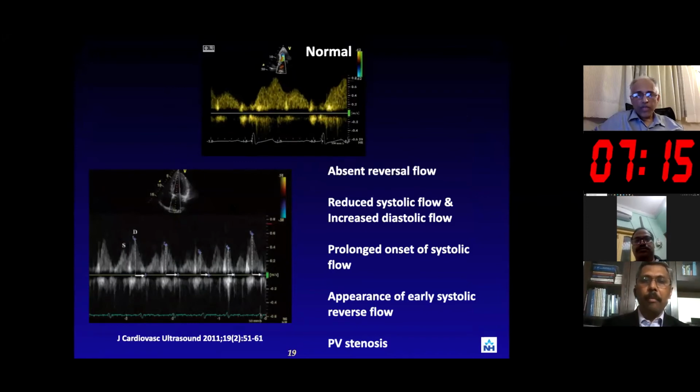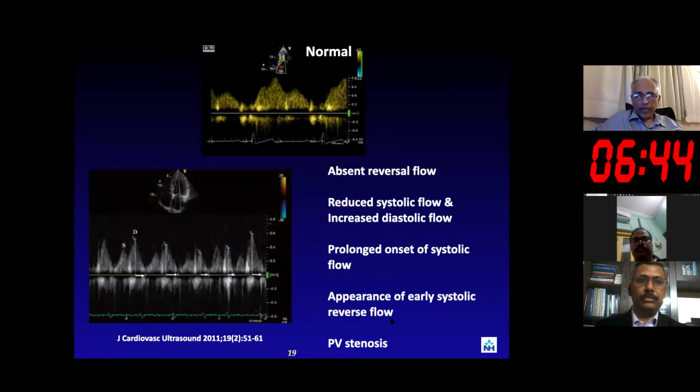What happens in atrial fibrillation is that the atrial reversal is absent, there is reduced systolic flow and there is increased diastolic flow because of the decreased LA function. And then you have prolonged onset of systolic flow, and the appearance of early systolic reversal flow. So this is all part of how one looks at the pulmonary vein waves, and what happens during atrial fibrillation.